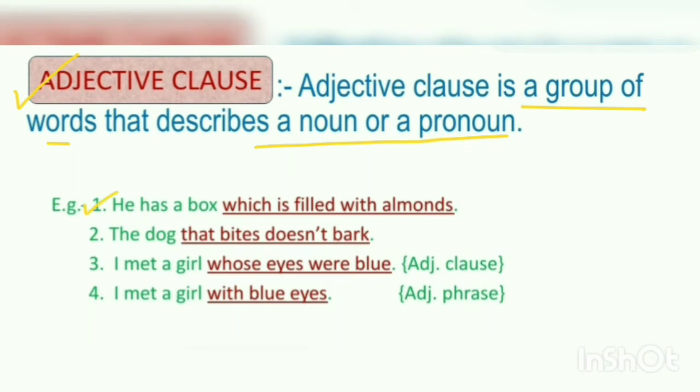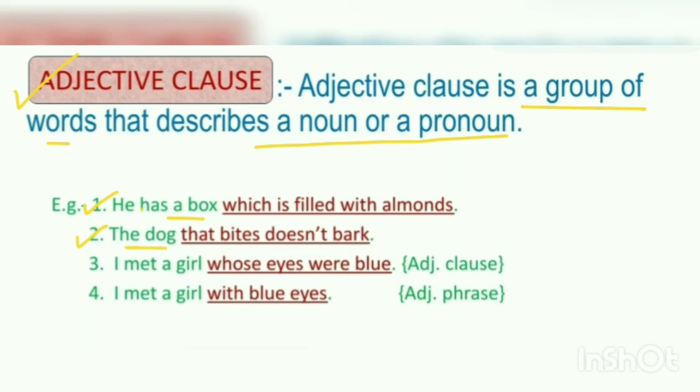A box is the name of a thing, which means it's a noun. "Which is filled with almonds" is describing a box, the noun. Number 2, the dog that bites doesn't bark. "That bites doesn't bark" is describing the noun, the dog.